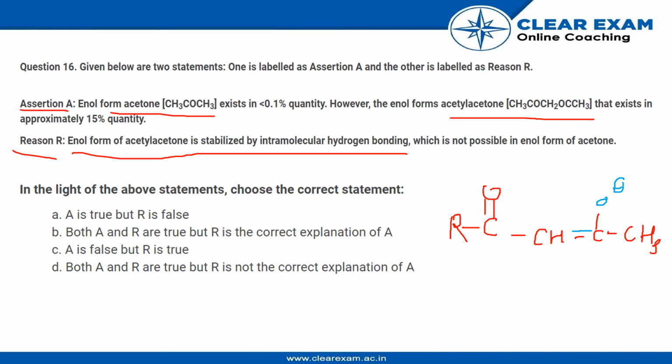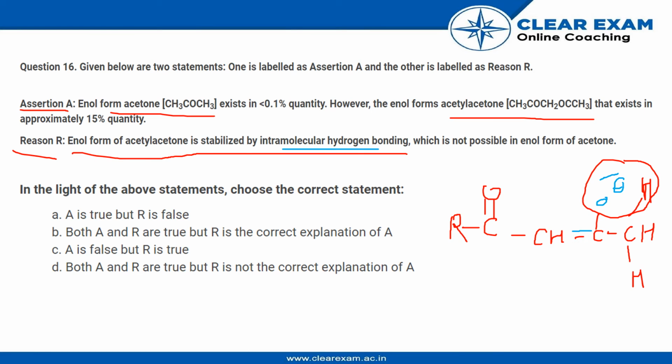Now, it is told that there is intramolecular hydrogen bonding, correct? Why is it said so? We can have an OH and an H interaction in this place happening, and as it is said to be intramolecular, it means within the same compound. So we know that this carbon over here is sp3 hybridized. So this can have intramolecular hydrogen bonding, which gives it extra stability because of this hydrogen removal.